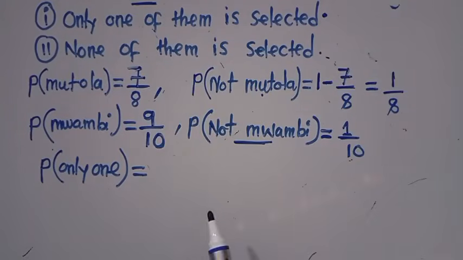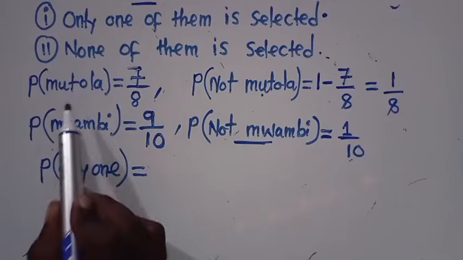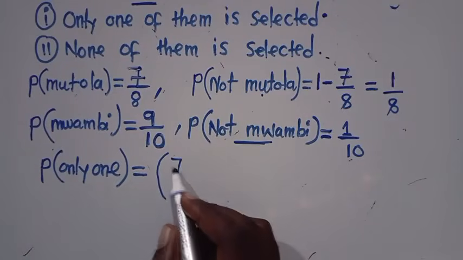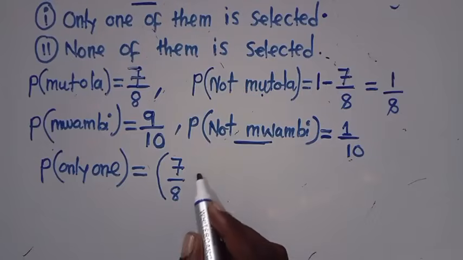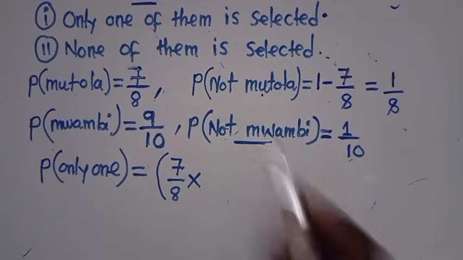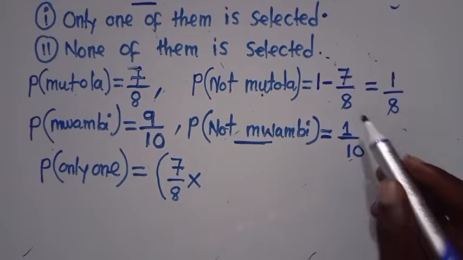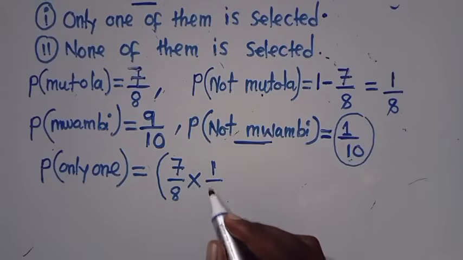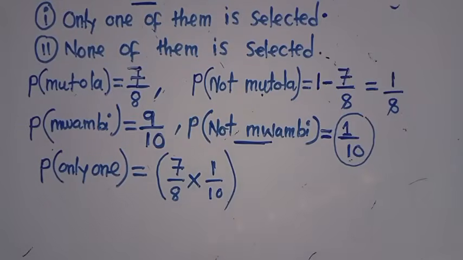So what is the probability of getting this one, Mutole? The probability of Mutole is 7/8 times the probability of not getting the friend, which is 1/10.